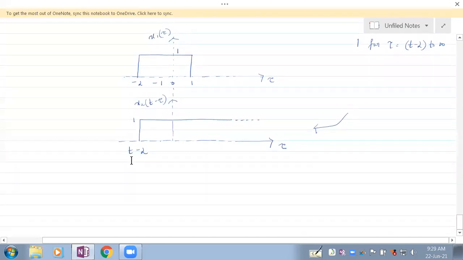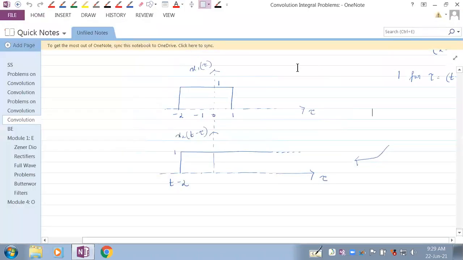Can you tell me what is the first case here? Anybody? What is the first case that we have to be looking at? So let me just draw that. Case number 1, you'll understand what it is.